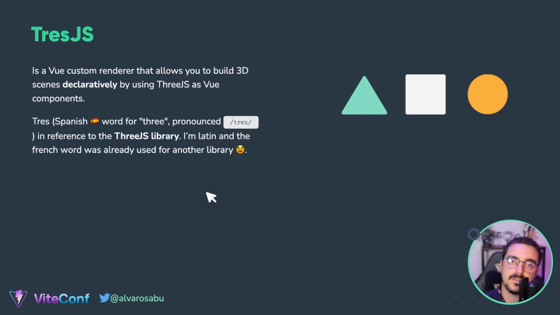So TresJS is basically a Vue custom renderer that allows you to build 3D experiences on the web using Vue declaratively. So you can use your Vue components to create the scenes. Tres is a Spanish word for three, okay? And it's pronounced tres. It's in reference to the Three.js library. That's because I'm Latin American, and also the French word was already taken.